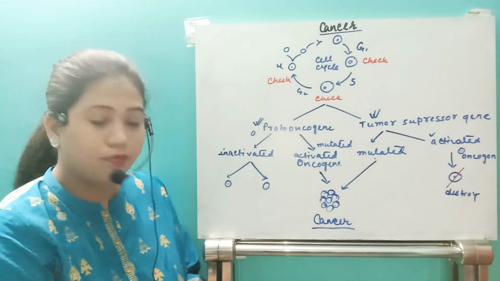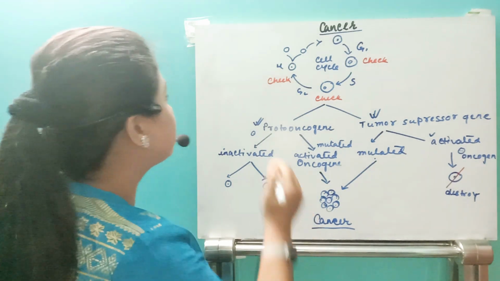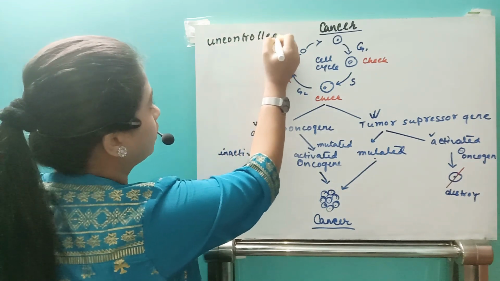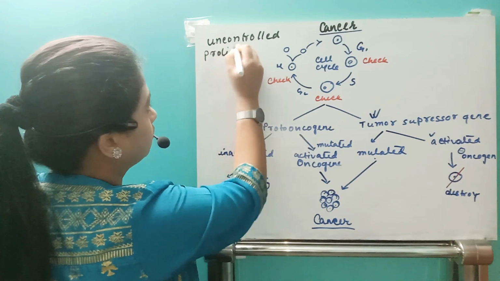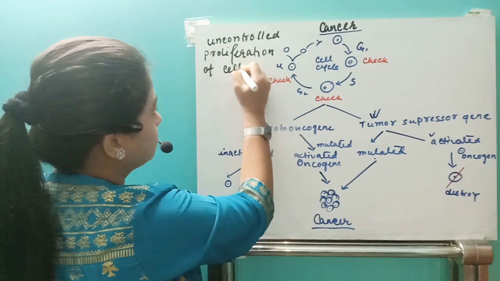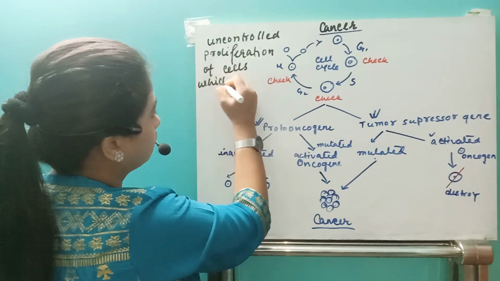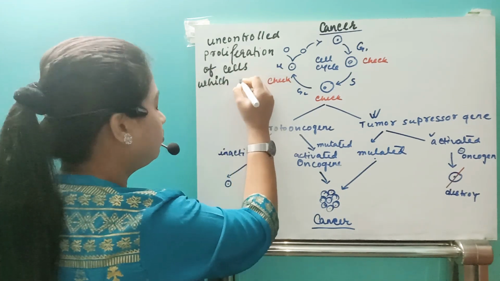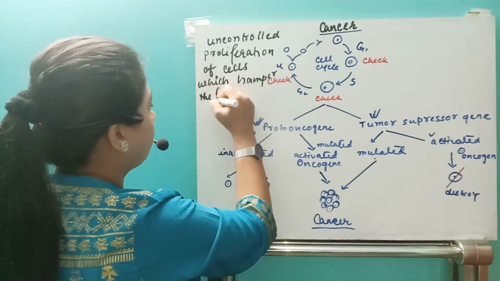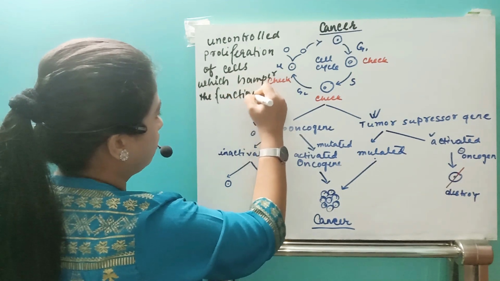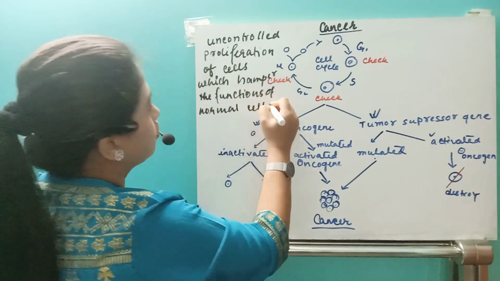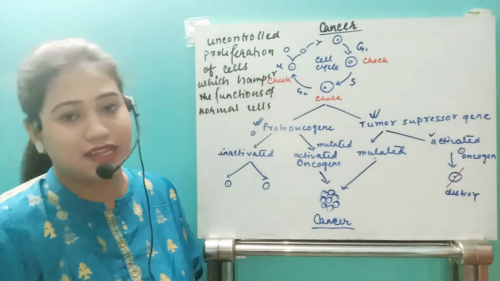So what will be the proper definition of cancer? Cancer means it is the uncontrolled proliferation of cells which hamper the functions of normal cells, right? So then we can call this cancer.